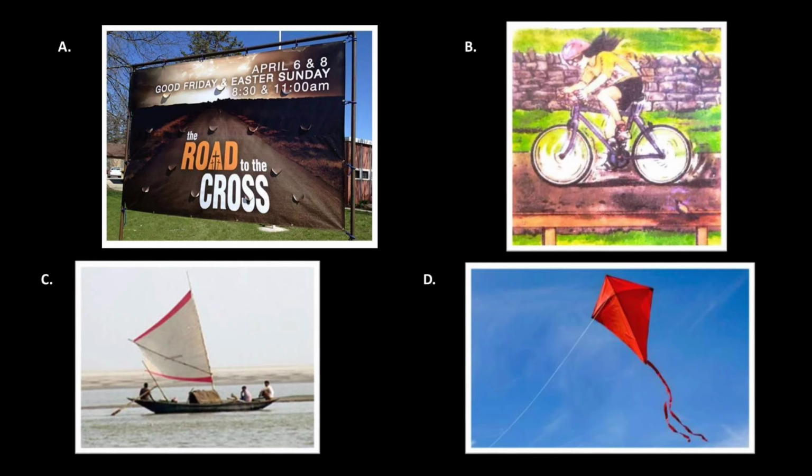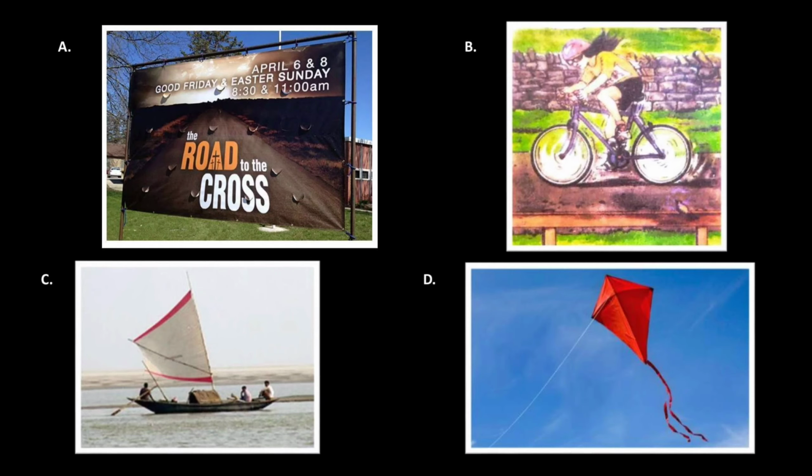Next, we see the picture of a girl who is riding a bicycle. While riding a bicycle, we often find it easier to move the bicycle forward if the wind is coming from the back side. That means if we ride in the direction of the blowing wind, then it is easier for us to ride the bicycle. Next picture is a picture of a boat in the lake. In the same way, if the boat is moving in the direction of the wind, then it can easily move in the lake.